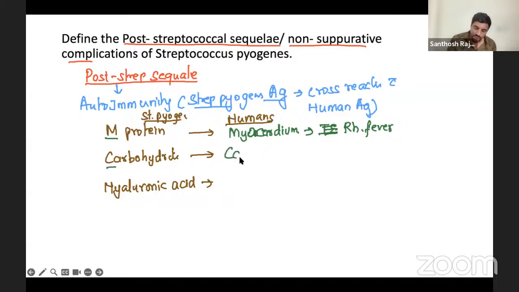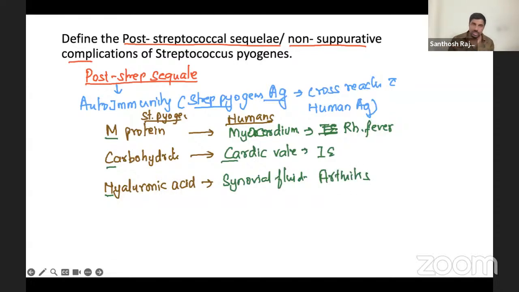Carbohydrate C, so it invades the cardiac wall. So of course, we can have again infective endocarditis or any particular disease related to the wall. Hyaluronic acid is very similar to human synovial fluid. So that is why people are very prone to get arthritis, reactive arthritis. These are the common things you should know. Now, what are the diseases? Autoimmunity is the main reason for post-streptococcal sequelae. You must write this. Then diseases, examples. Now, what are the examples of diseases caused by this, autoimmune diseases? They are basically, first one is your rheumatic fever.